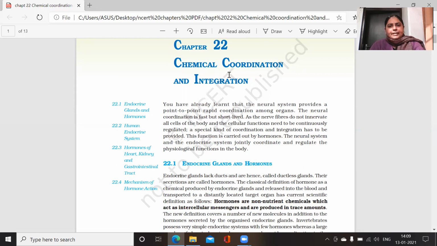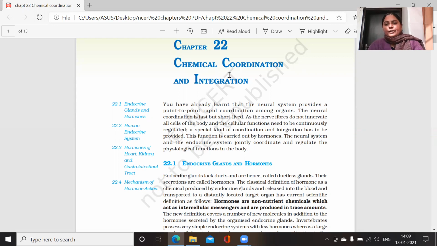Then we get familiar with the human endocrine system and the hormones that are produced by some other organs of your body. These may be the heart, kidney and gastrointestinal tract. Students, the gastrointestinal tract is that part of your body where your stomach enters into the intestine with the help of a sphincter that guards that part, and it is known as the gastrointestinal tract.